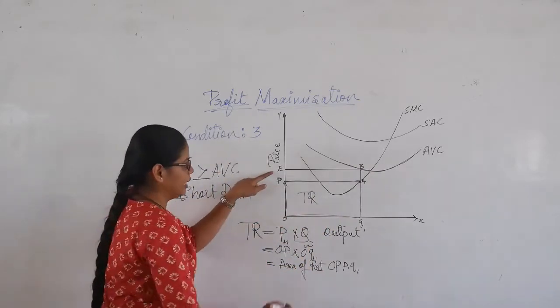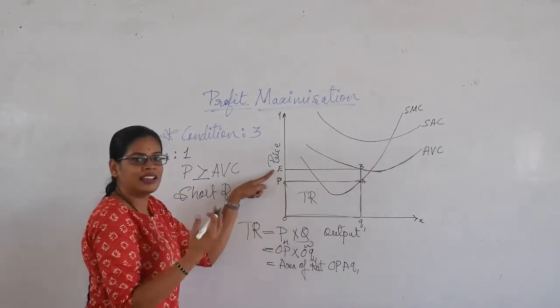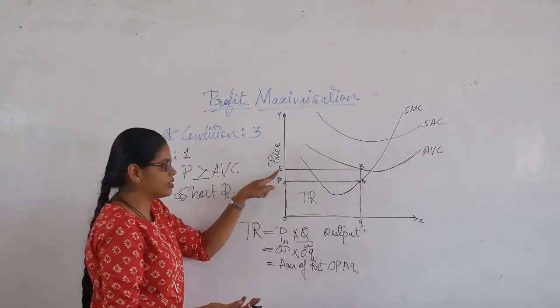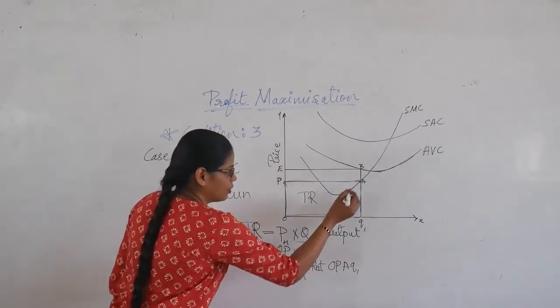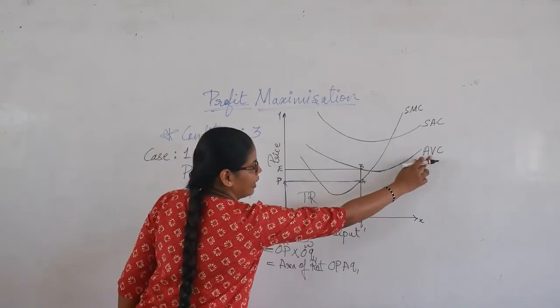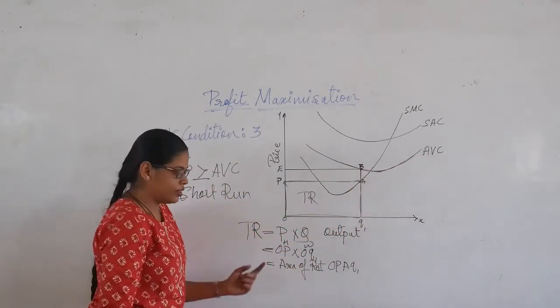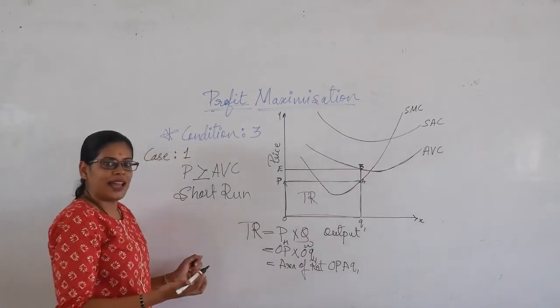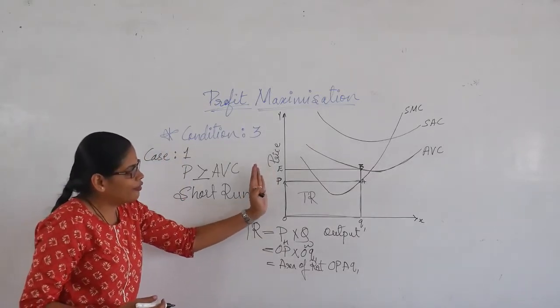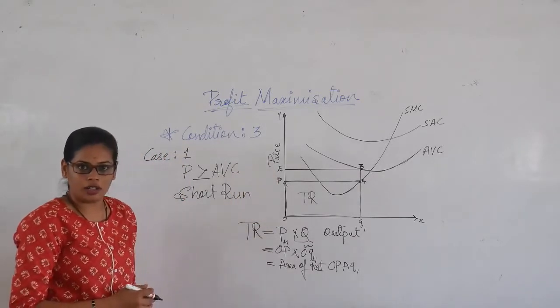Okay? So E is the point wherein it is incurring its cost. Okay, so this is the variable cost. Here you can see that the line of variable cost is touching at the point P. Okay, so now I want to understand whether the firm is making profit or not.